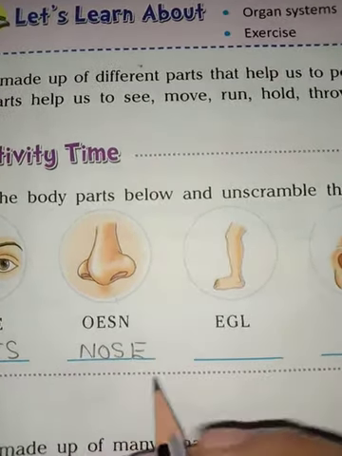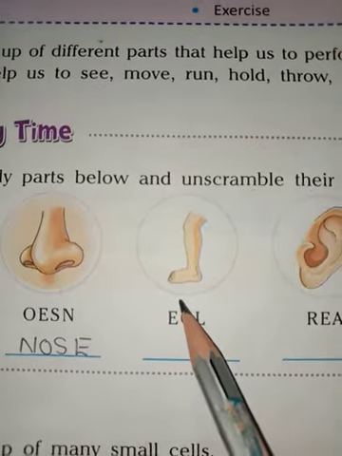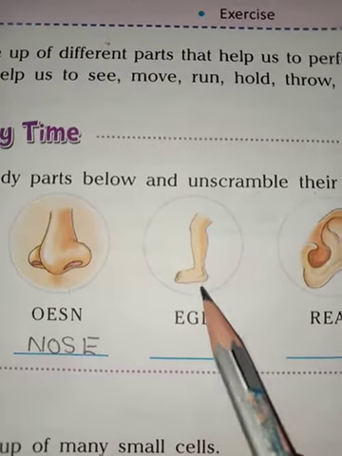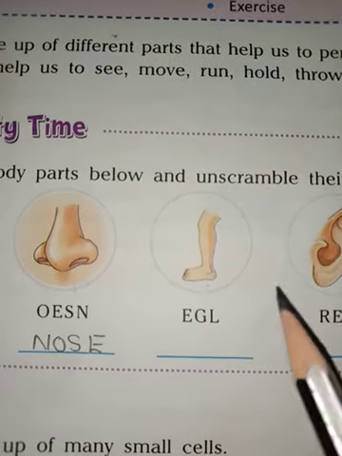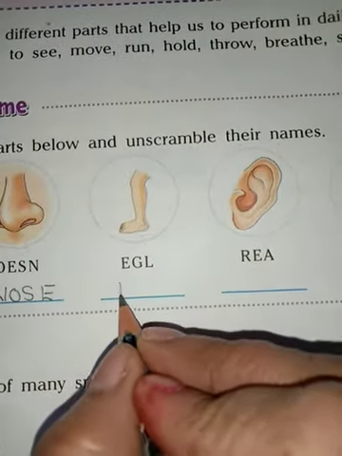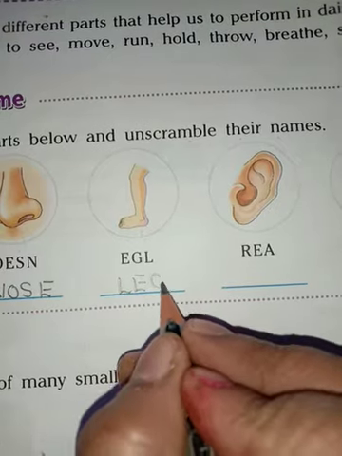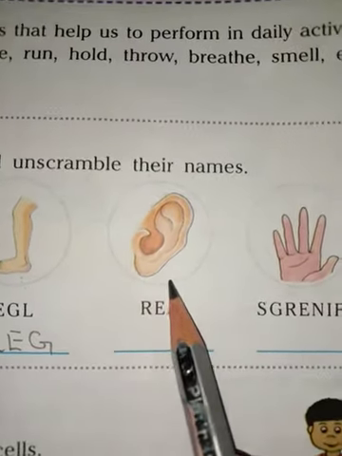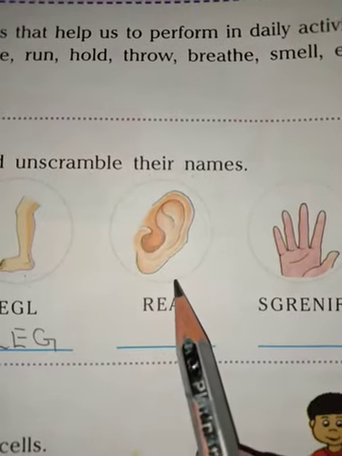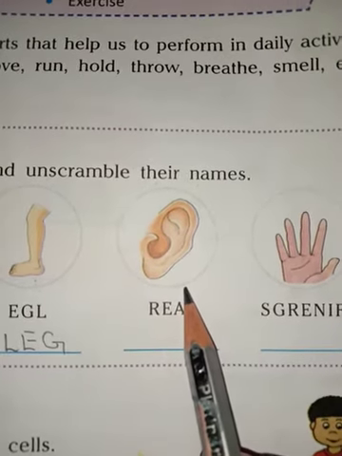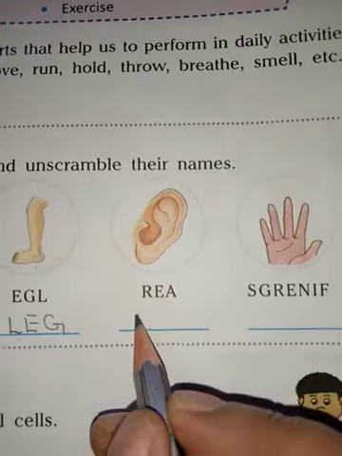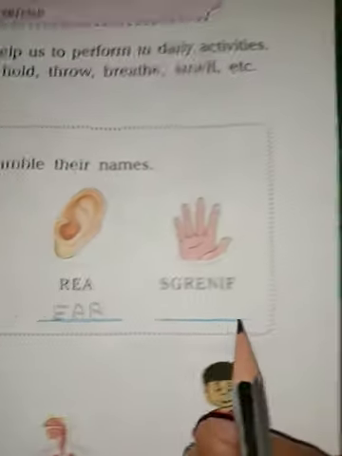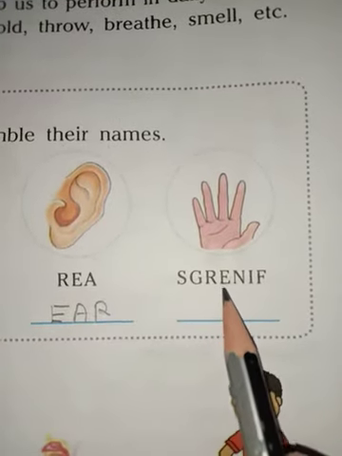N-O-S-E. Okay, now clear? Now student, the third picture is of leg. So we will write the correct spelling of leg. Now the spelling of leg, L-E-G, leg. Okay, now clear? Now student, the fourth picture is of ear. So we will write the correct spelling of ear, E-A-R. Okay, now clear? Now the fifth picture is of fingers.